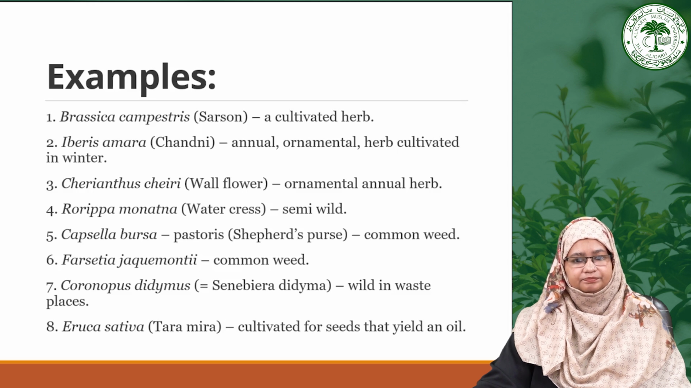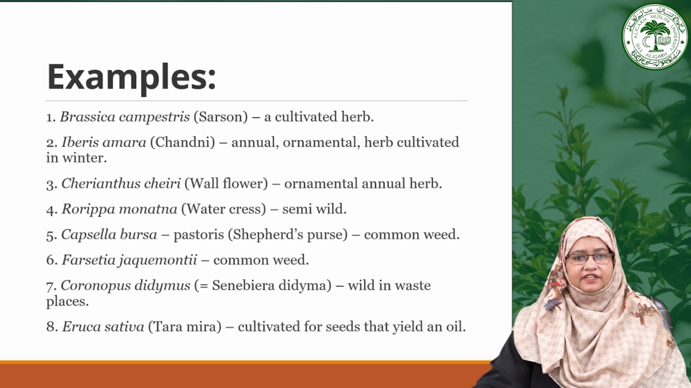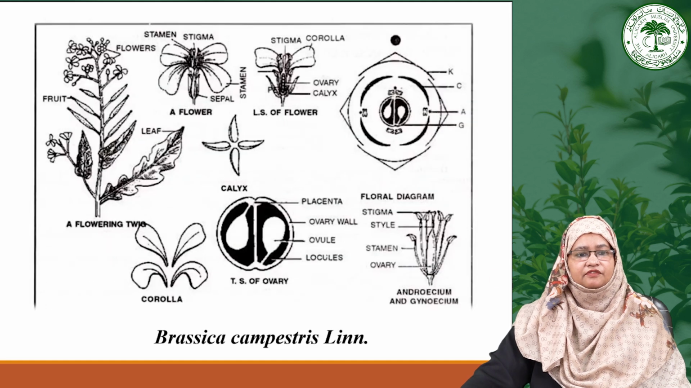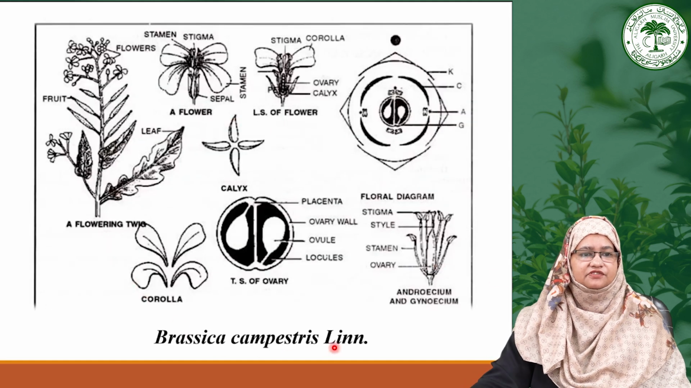medicinal properties. Then Coronopus didymus and similar species thrive in the wild, often found in waste places, showcasing their resilience. Then lastly is Eruca sativa, that is Taramira, cultivated for its seeds that yield oil, emphasizing its agricultural importance.